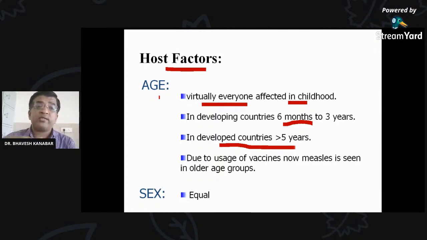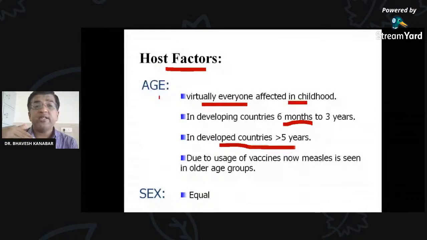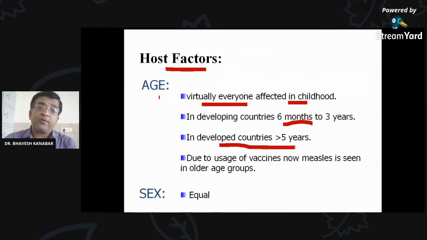We have introduced the vaccine in childhood, and so this is called age shifting. In children they become immune, and now older adults who may not have taken the vaccine previously are susceptible. So age is shifted to a higher age. Now in higher age groups also, cases of measles can be seen. Both sexes are equally susceptible, so it is not that it will be more in males or more in females. It can happen in both sexes equally. Due to usage of the vaccine, measles is now seen in older age groups, which we have already discussed.